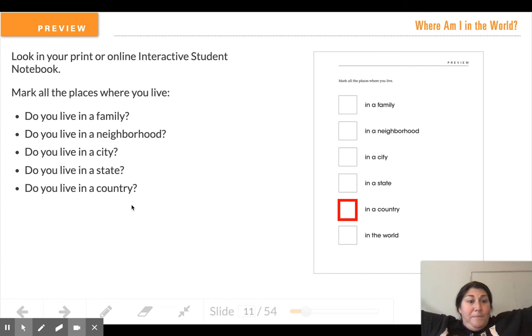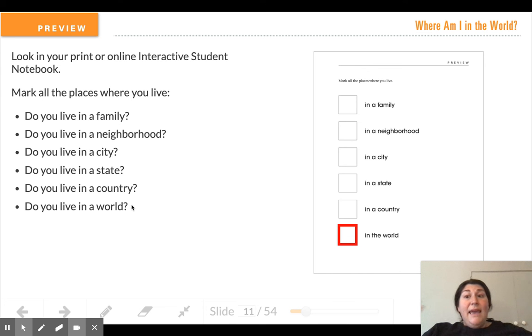Then we go even bigger and we ask, do you live in a country? Yes, we live in the United States of America. That's our country. And then the last question is, do you live in a world or the world? Yes, you live on the planet Earth, which is the world. So that is where you live, starting with family, neighborhood, city, state, country, world. Gets bigger and bigger.